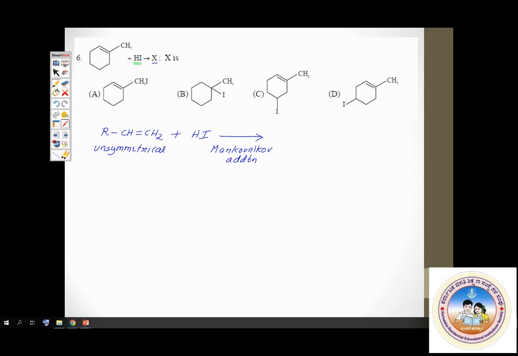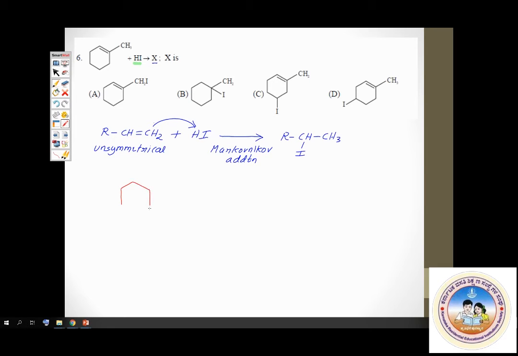Keeping this reaction in mind, let's solve the question. Now, let me write the product. The reactant given here is a cyclic alkene, a cyclic compound which is unsaturated, and then here you have CH3. Now to that you add HI. Please observe, this also is an unsymmetrical alkene, and the reagent is also unsymmetrical.